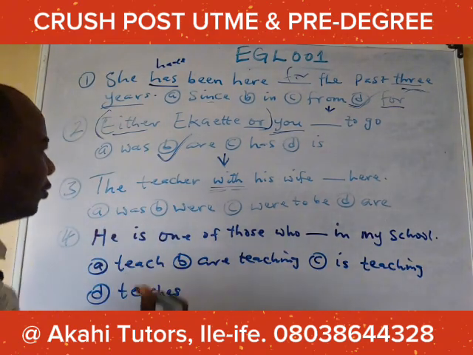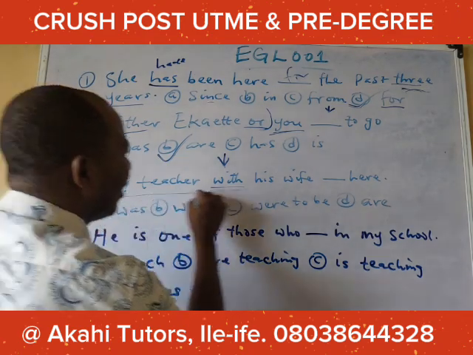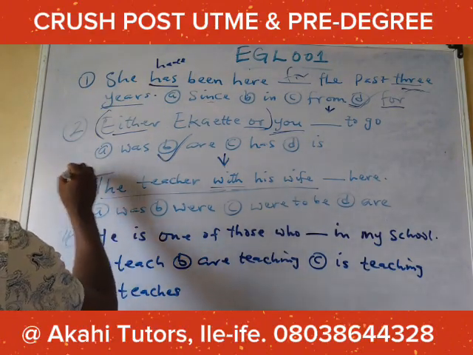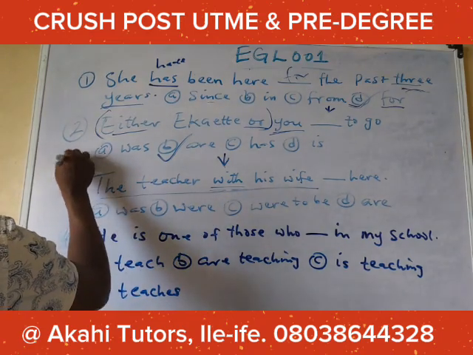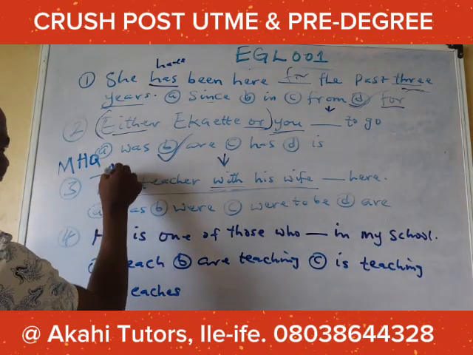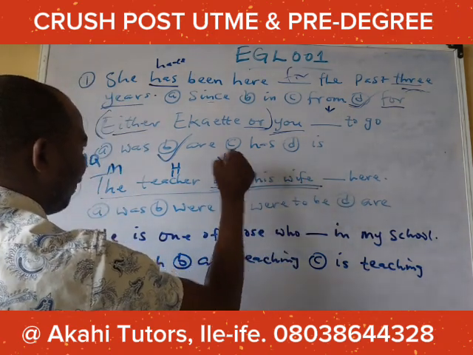So what the rule states is that the whole subject, you identify with its formula. The formula for the subject is MHQ. This is the modifier here, this is the head word, and from here is the qualifier.